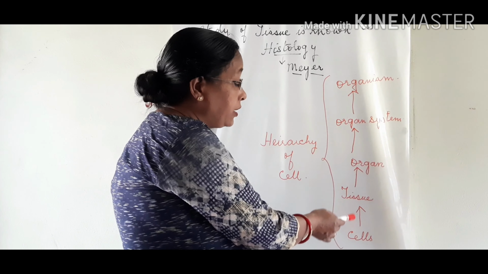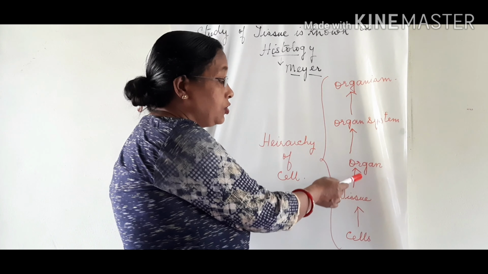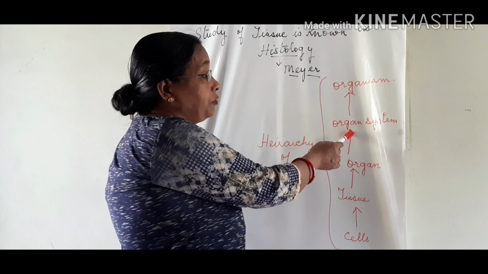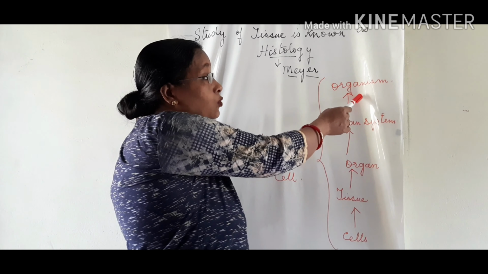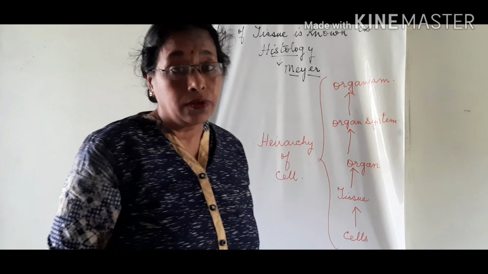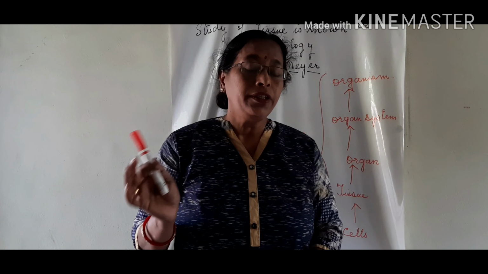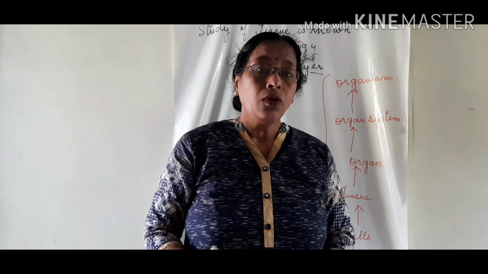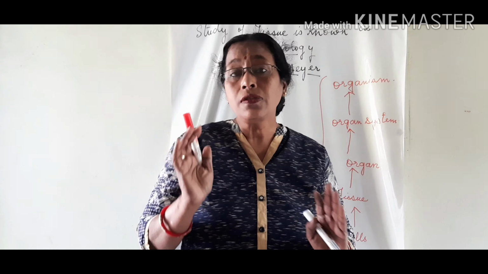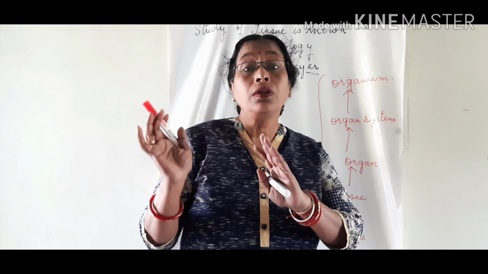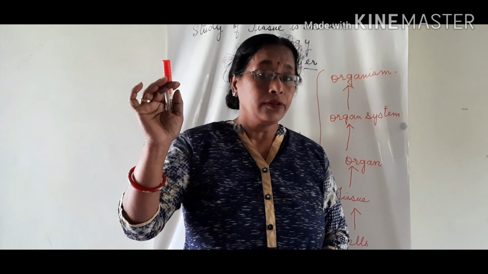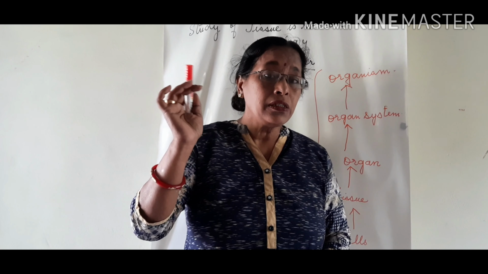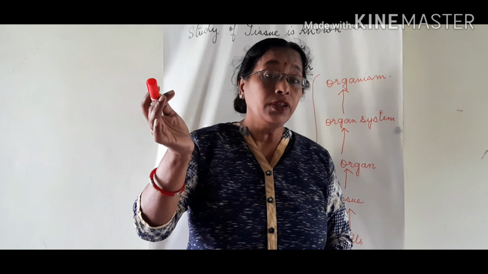So we have seen the hierarchy of the cell. Cells joining together give rise to tissues, tissues to organs, organs to organ systems, and organ systems working together to make an organism. Now, in a multicellular organism, all the organs or organ systems do particular types of work. Suppose we have to move our hand. What type of muscles or tissues will work?